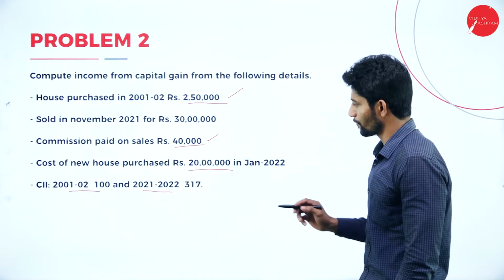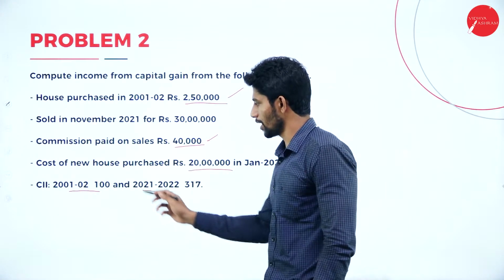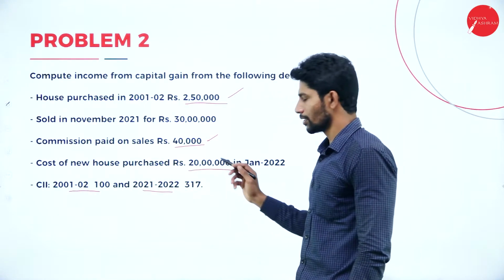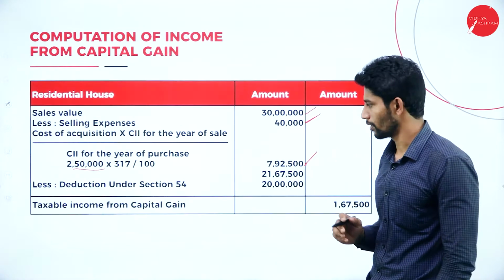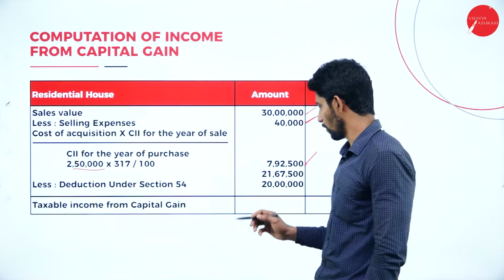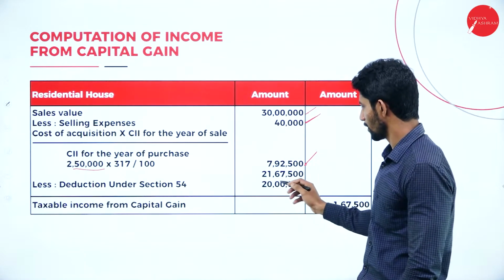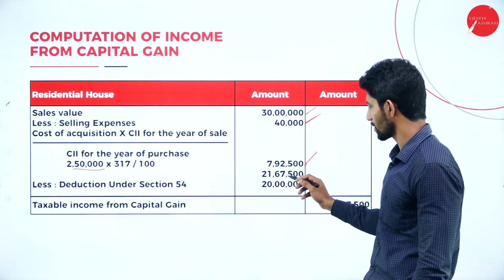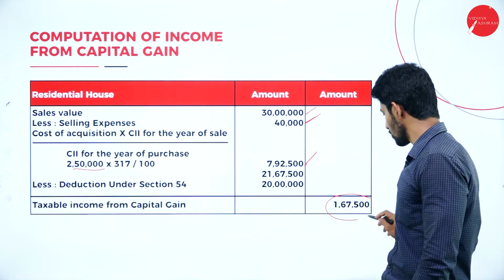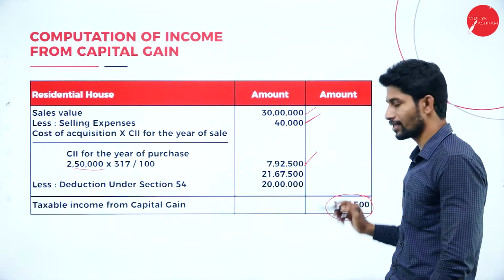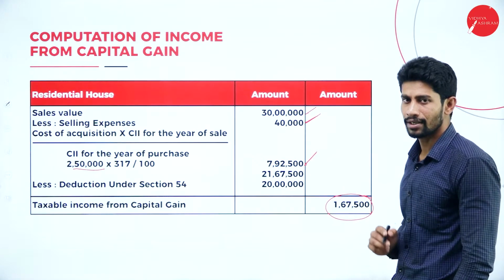Next, less deduction under section 54. After selling the property, he purchased a new house by paying 20 lakhs. So he is eligible to claim deduction under section 54. Deduction under section 54, 20 lakhs. If you deduct 20 lakhs from 21,67,500, you will get the balance of 1,67,500.